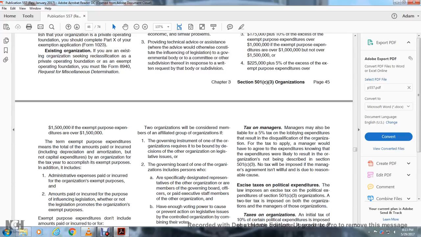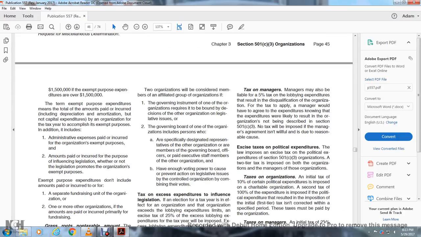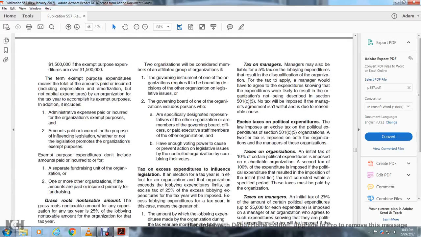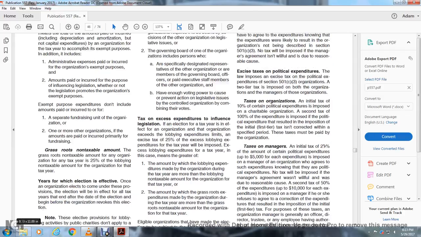The term exempt purpose expenditures means the total amounts paid or incurred, including depreciation and amortization, for the tax year to accomplish the exempt purpose, including administrative expenses paid or incurred for the organization's exempt purpose, and amounts paid or incurred for the purpose of influencing legislation, whether or not the legislation promotes the organization's exempt purpose. Exempt purpose expenditures do not include amounts paid or incurred to a separate fundraising unit of the organization or one or more affiliated organizations, if the amount is paid or incurred primarily for fundraising.